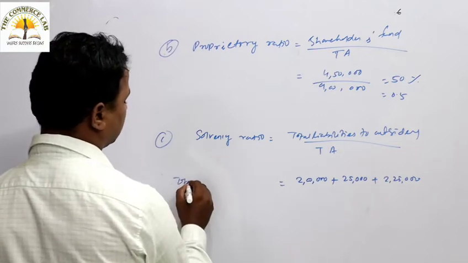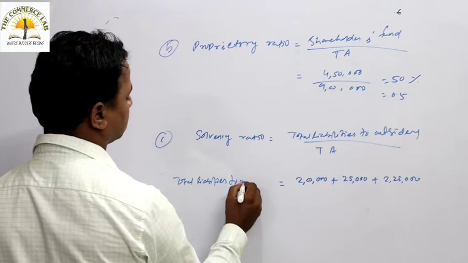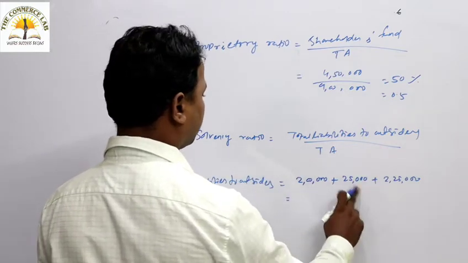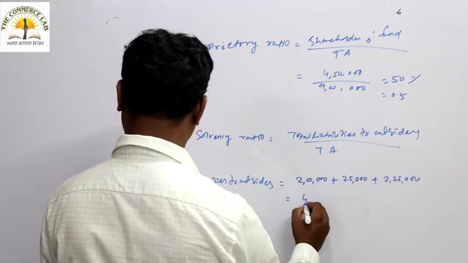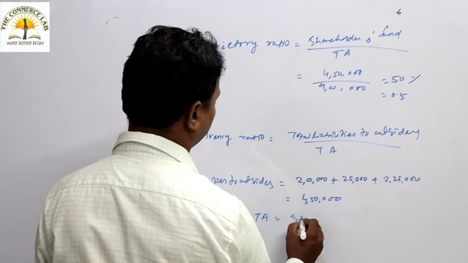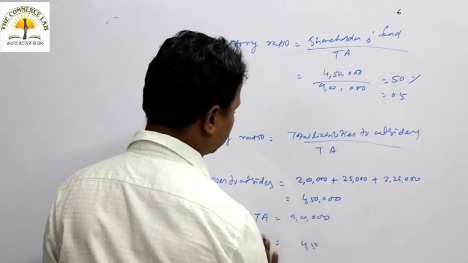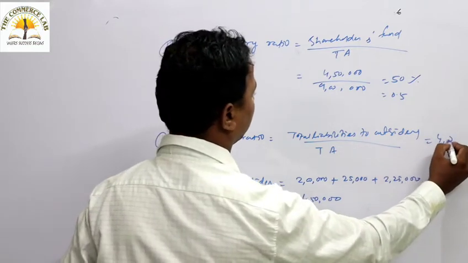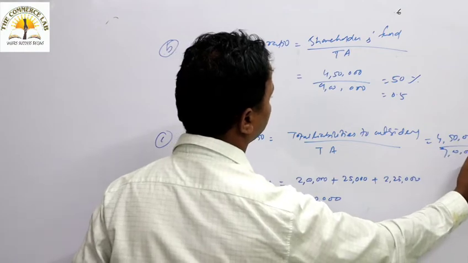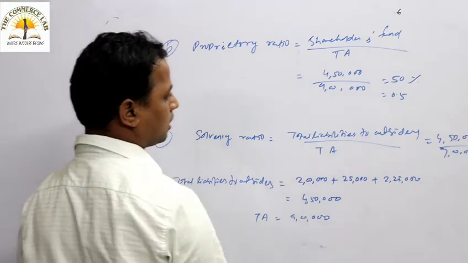This is the numerator, total liabilities to outsiders. So how much is it coming? 2,25,000 plus 2,50,000... it is coming 4,50,000. And the total asset is given 9 lakh. So the formula, 4,50,000 by 9 lakh, ultimately you are getting 50%.